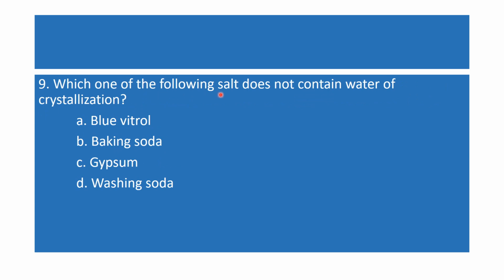Which one of the following salts does not contain water of crystallization? Water of crystallization, you know, when you see the formula, along with the compound's name, dot H2O is written with any number, that means it has the water of crystallization. So let's see. Blue vitriol, you know, it is copper sulfate. Its formula is CuSO4.5H2O. It has water of crystallization.